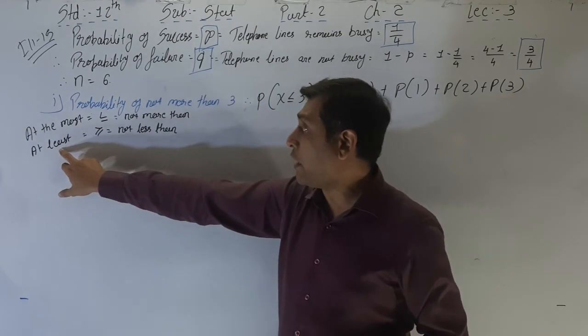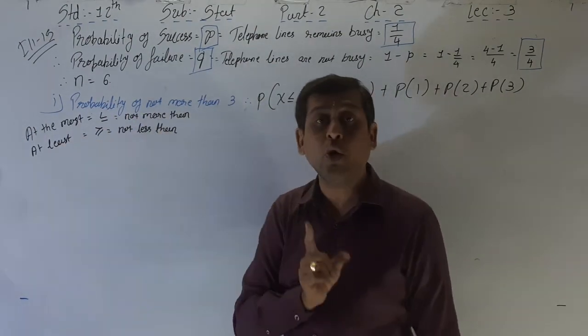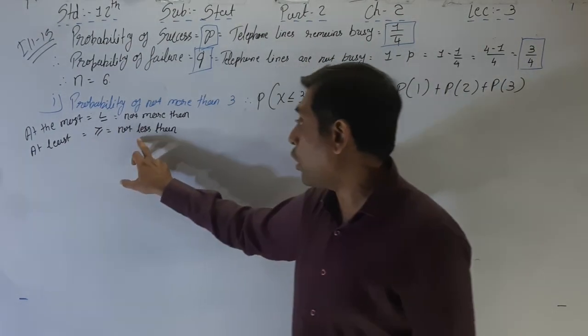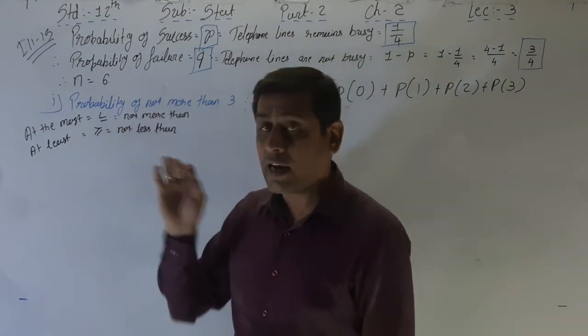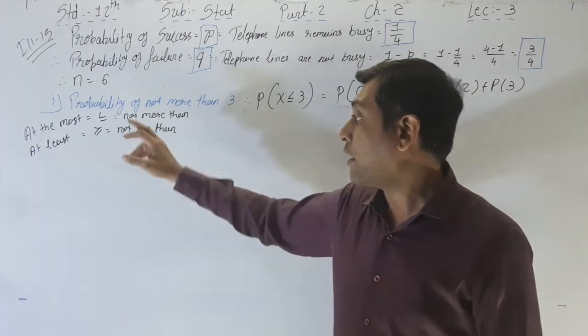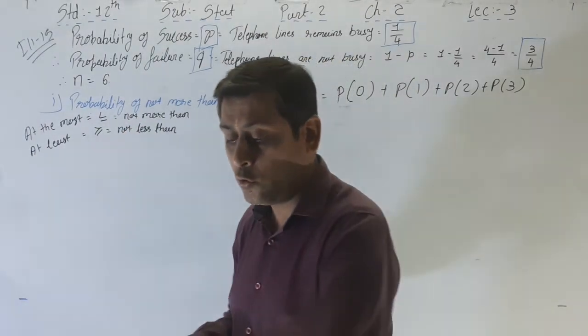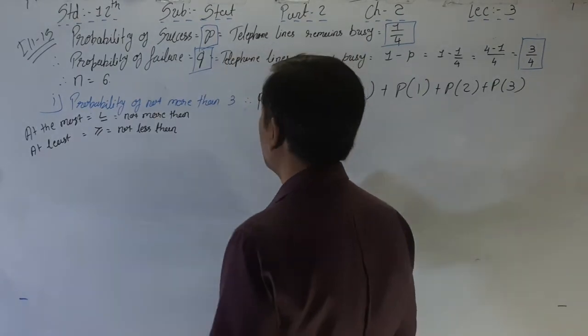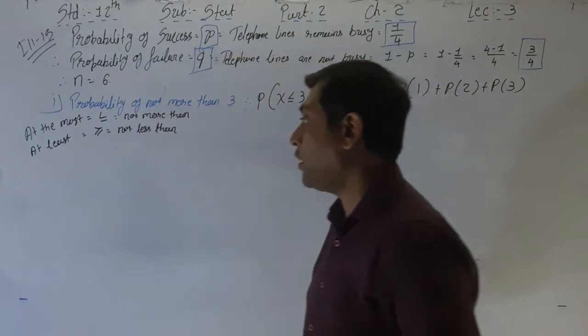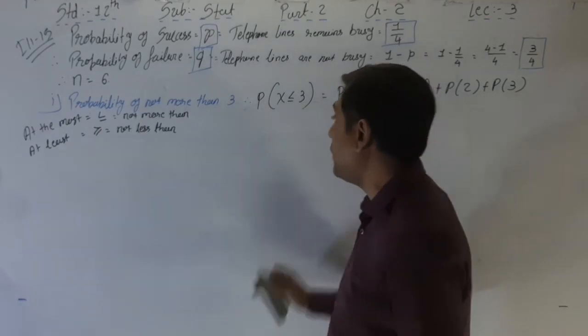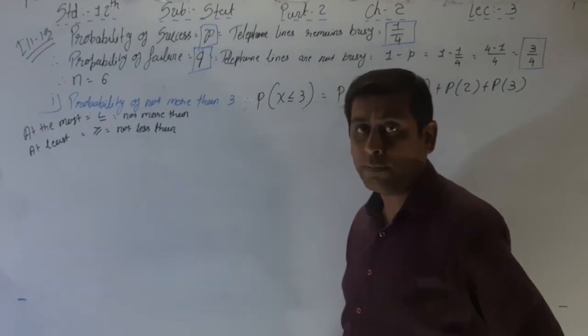Same way, at least or not less than, both are similar, and here we have to write greater than or equal to. Please write down that first. I am removing that, and then we will discuss the values of 0, 1, 2, 3.